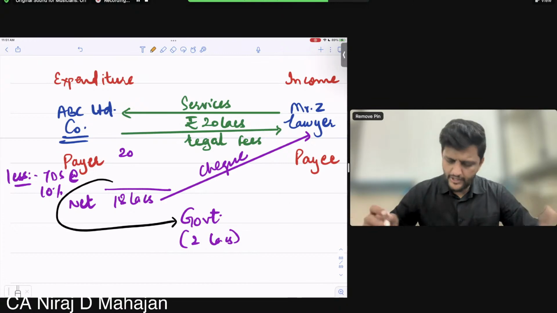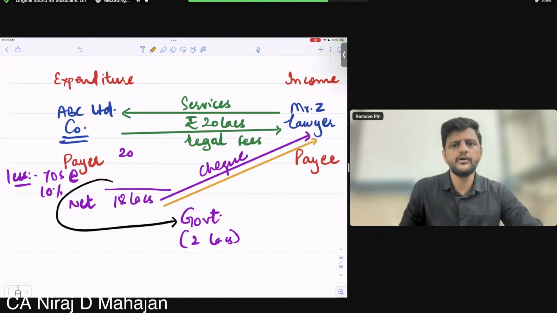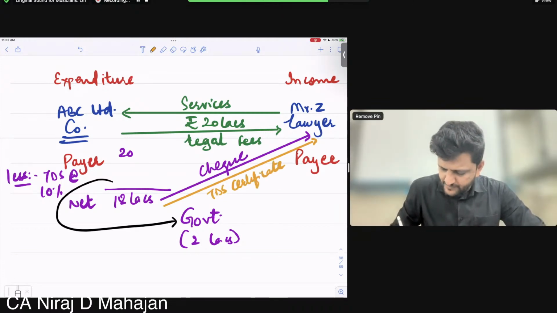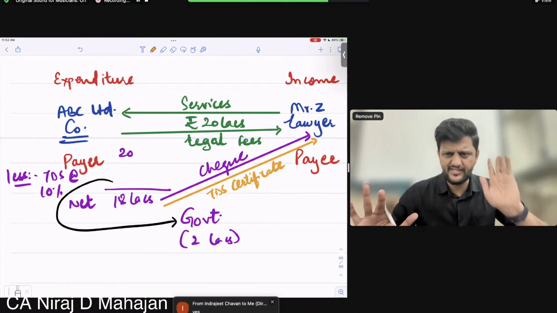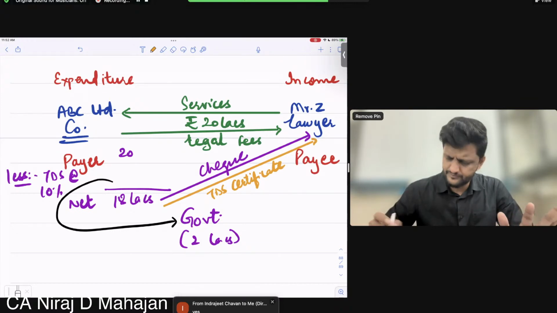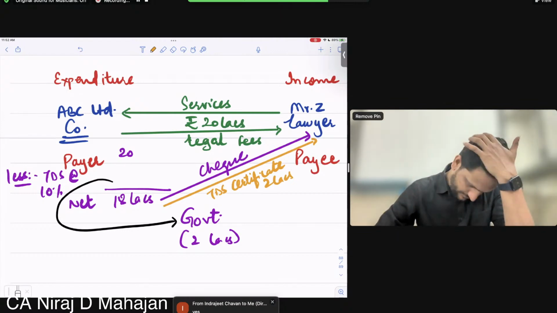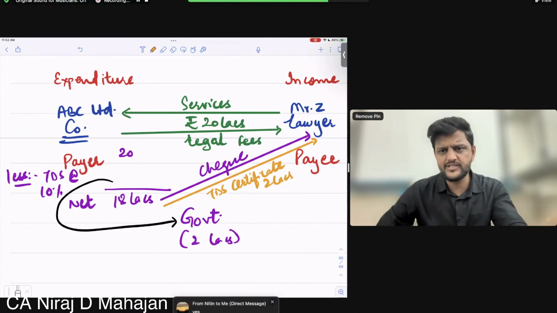So 18 lakhs check, clear till here. And the company also has to give the payee a TDS certificate. TDS means what? Tax deducted at source. Understood or no? Everybody? What will be the amount of the TDS certificate? The certificate is just a document, 2 lakh rupees. Clear till here? 2 lakhs. Simple, all of you? I hope this much is clear till here, everybody. Okay? So he got 18 lakh rupees cash and a 2 lakh rupees certificate.